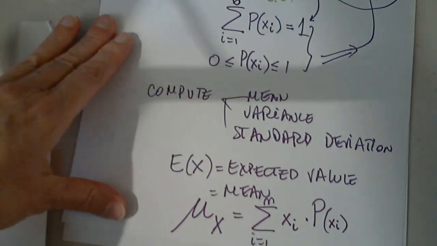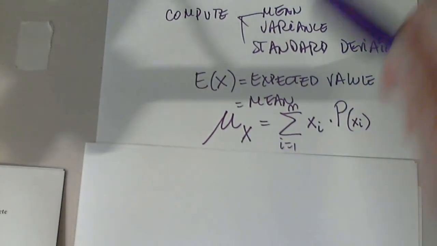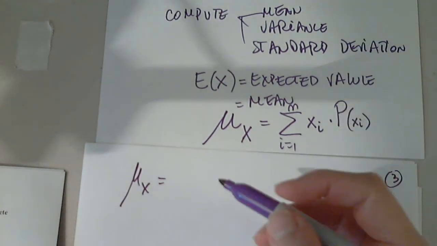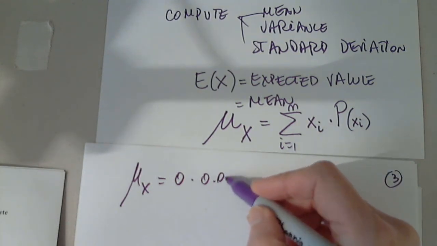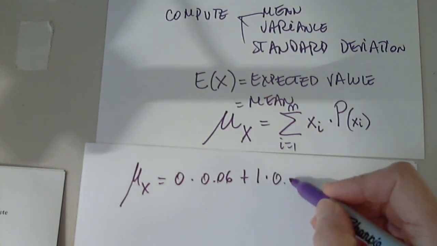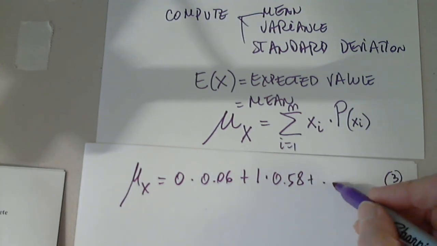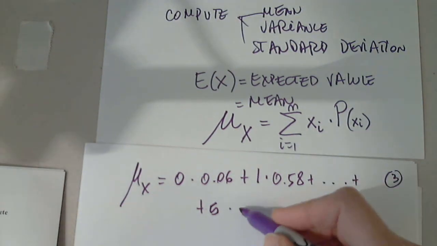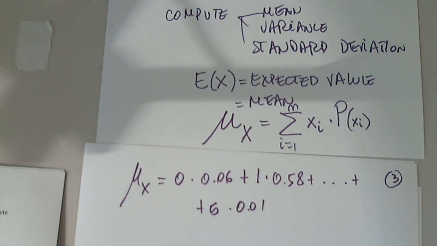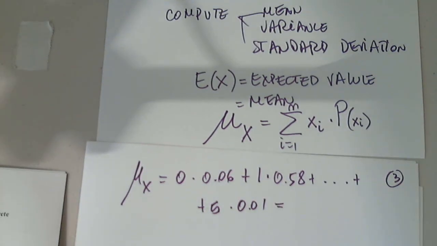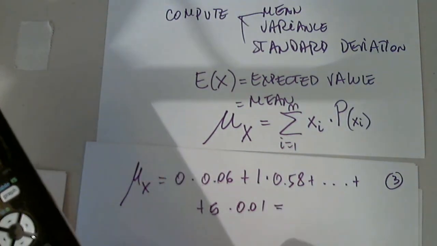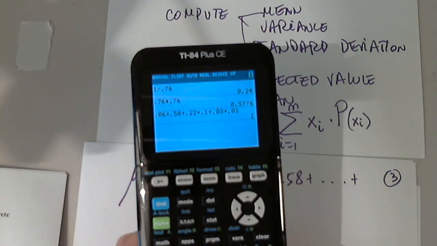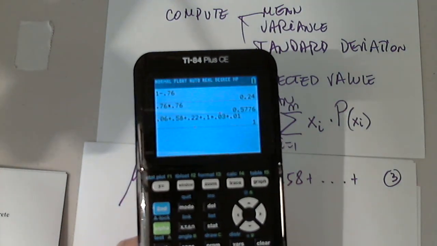Okay, so for our example, we already saw it because StatCrunch gives us everything. But how do I determine the mu for this variable? It will be 0 multiplied by its probability, 0.06, plus 1 multiplied by its probability, 0.58, plus and so on, and I continue with the last one, 5, the outcome for 5 movies, multiplied by its probability. And of course, we expect an expected value of 1.4. So let's also do this with the graphing calculator.